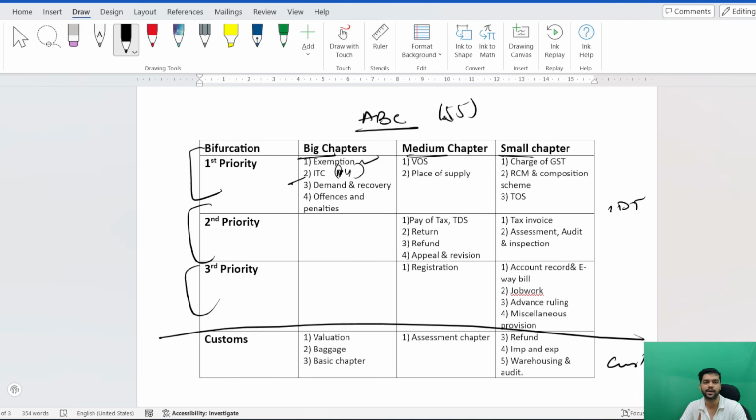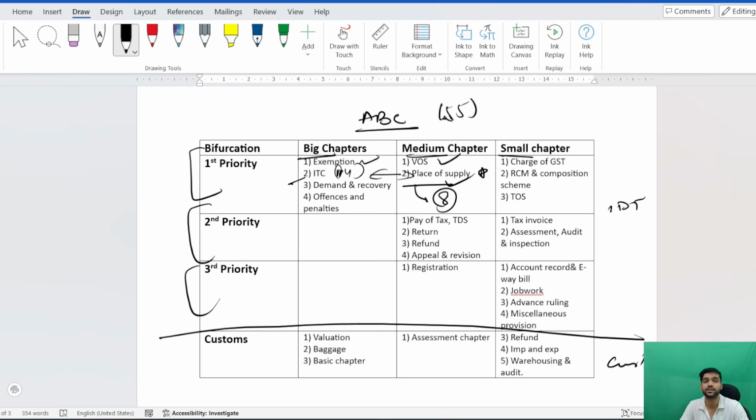Then coming to the medium chapters in the IDT part, that is value of supply and place of supply. These are the most important conceptual chapters that you need to have a good grip on. And for place of supply, if it is a medium kind of paper, like it was in September 25 and May 25, then you will get a full-fledged question from the place of supply chapter only. In Jan 26 it was a very unique thing, but before that you will definitely get an 8-mark question from place of supply, and in your 14 marker it is interrelated. If you do not do place of supply, you will definitely not get any marks in ITC. This is the priority.